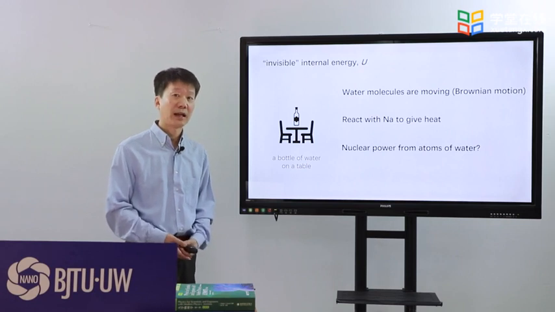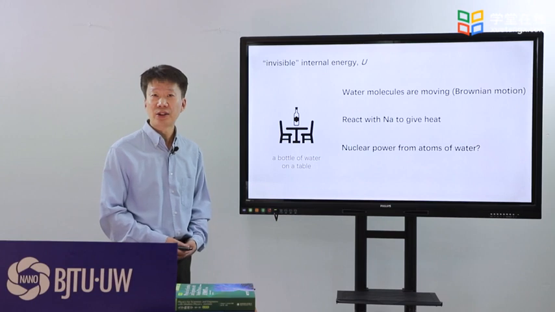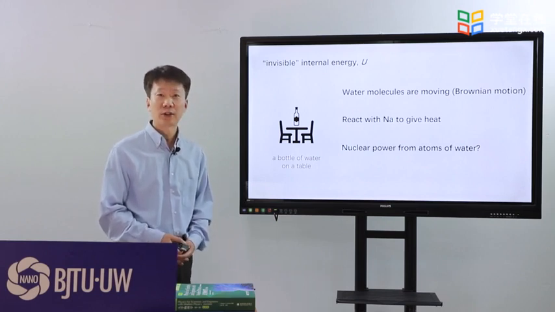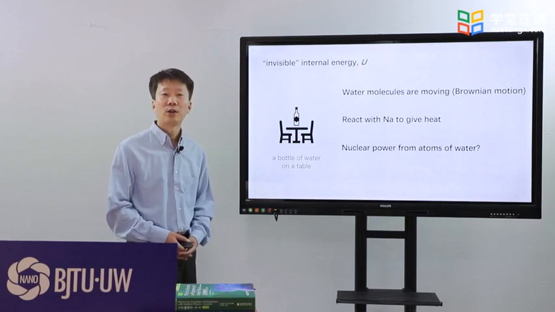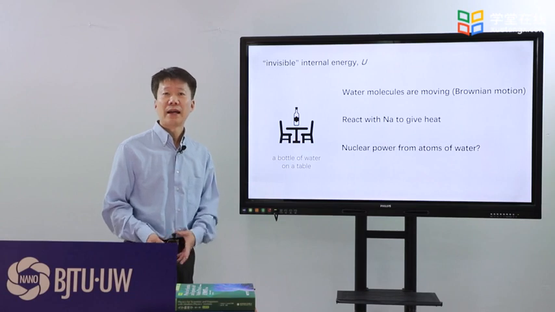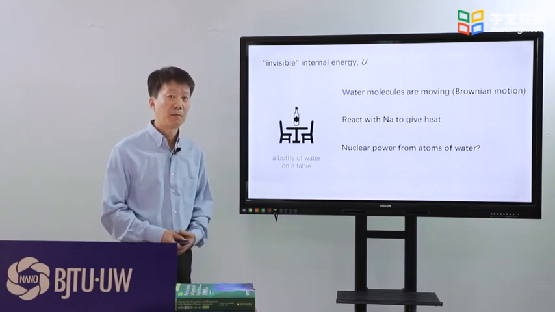From the viewpoint of classical physics, water may release its energy when reacting with sodium, the active metal, for example. If we could handle the nuclei of the atoms of water, then we'll get the nuclear power. All these energies of water are named eternal energy, denoted with U.